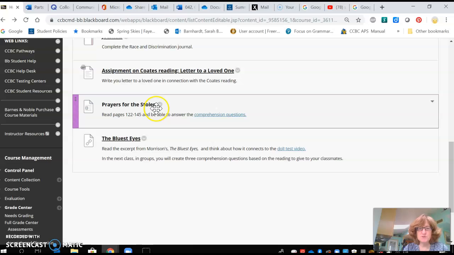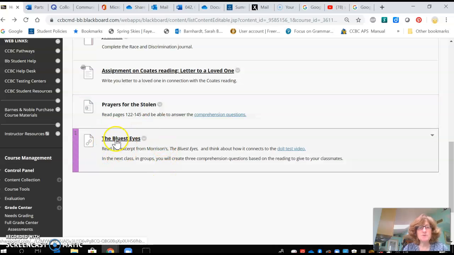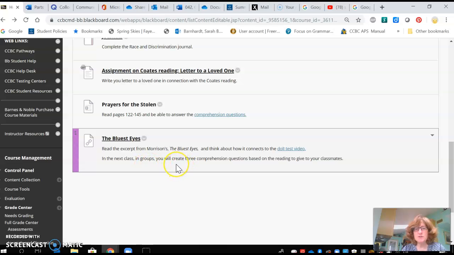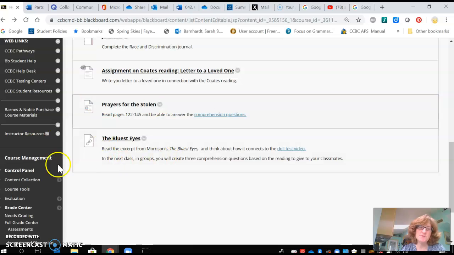You will continue with Prayers for the Stolen. And then lastly, you have this reading, The Bluest Eye. It's a fairly short reading. And as you read it, I want you to watch again the doll test video and see how the two readings connect. When we come back to class next week, I'm going to put you into groups and within Zoom, there'll be breakout sessions, and each breakout group will have to come up with 3 comprehension questions based on the reading The Bluest Eye. So to be a productive and collaborative member of your group, you will need to have read this first and taken some notes on some possible questions.